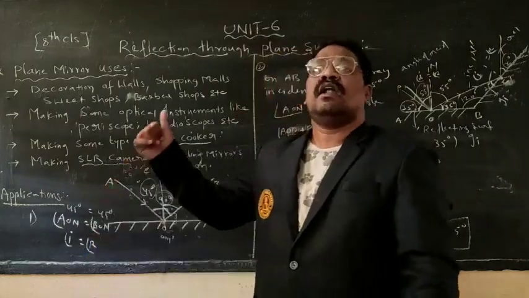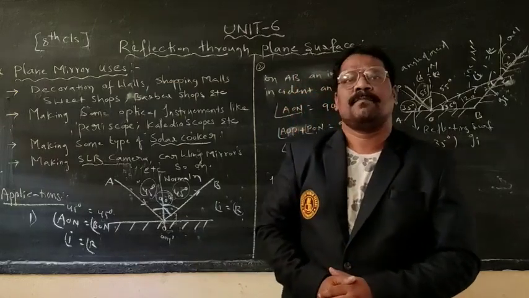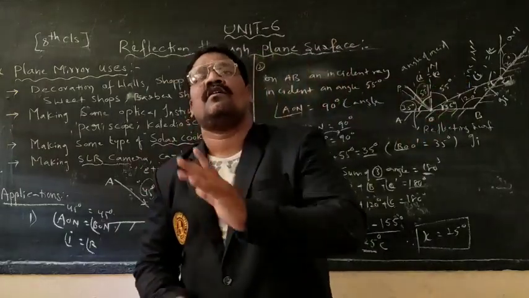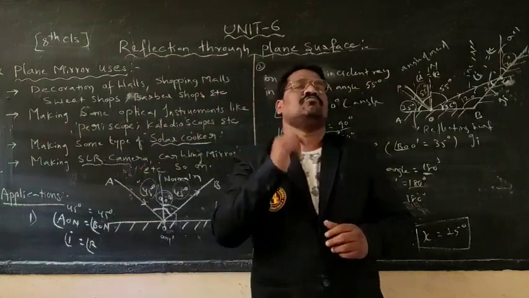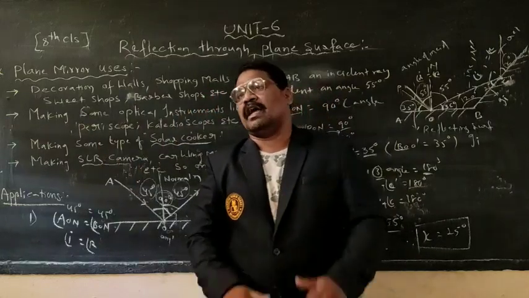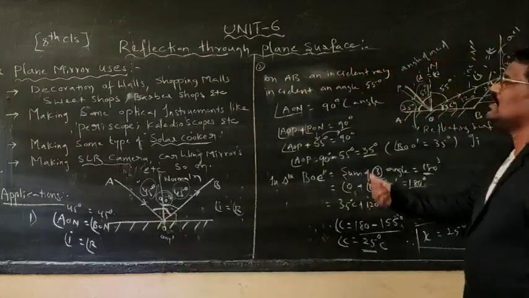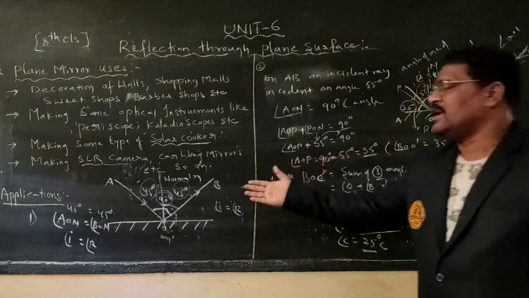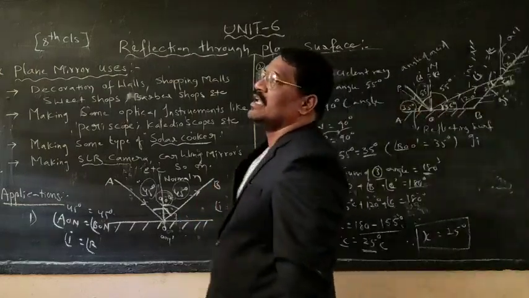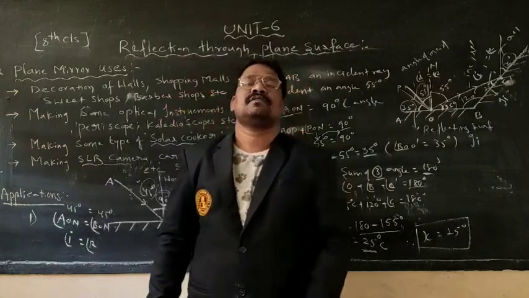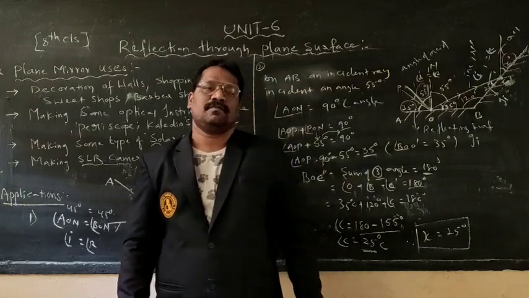Next thing is what? Lateral inversion for 2 marks you will be asked. After that, uses of plane mirror, it also asks for how many marks? 2 marks. In higher order thinking, a 1 mark question he may ask. Next question is what? In application part, a 1 mark question. In higher order thinking, this question he may ask for 4 marks or for 2 marks depending upon his convenience.